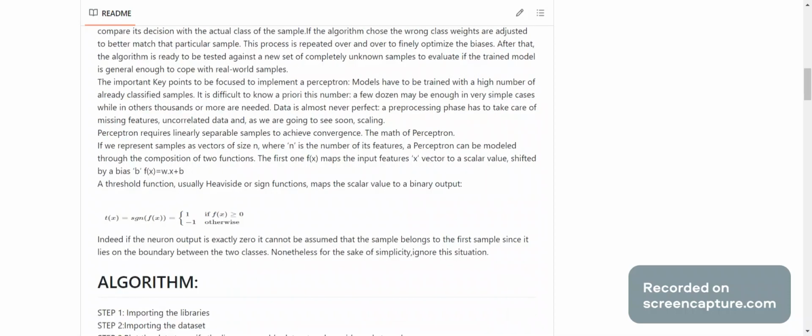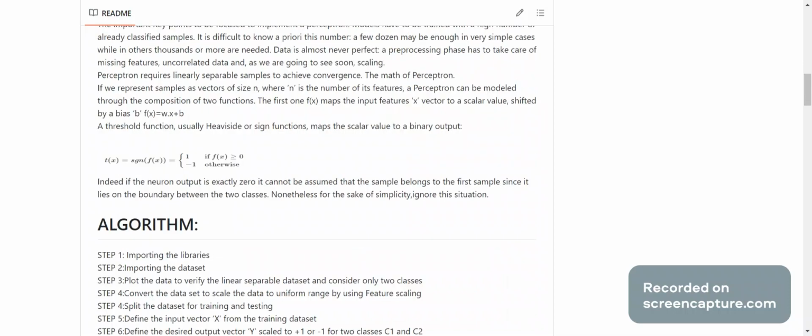The important key point to be focused on to implement a perceptron is that the model has to be trained with a high number of already classified samples. It is difficult to know a priori this number. A few dozen may be enough in very simple cases, while in others thousands or more are needed. Data is almost never perfect. A pre-processing phase has to take care of the missing features, uncorrelated data, and, as we are going to see soon, scaling.